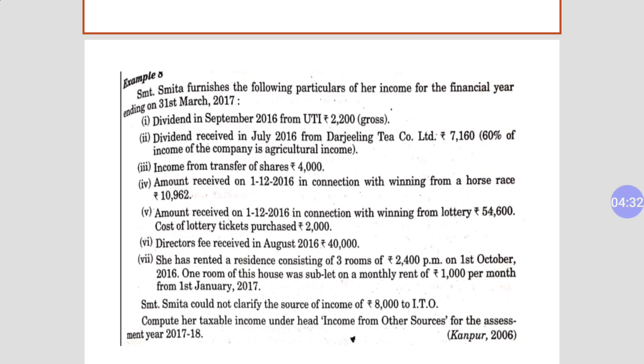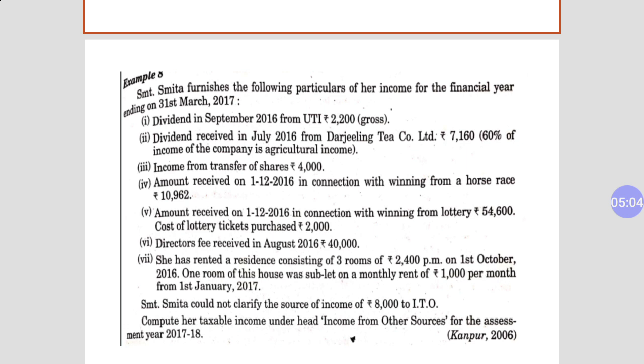One room of this house was sublet on a monthly rent of rupees 1000 per month from 1st January 2017. From January 17 there are 3 months of earning: January, February, March. So she rented a room for 3 months at 1000 rupees per month.